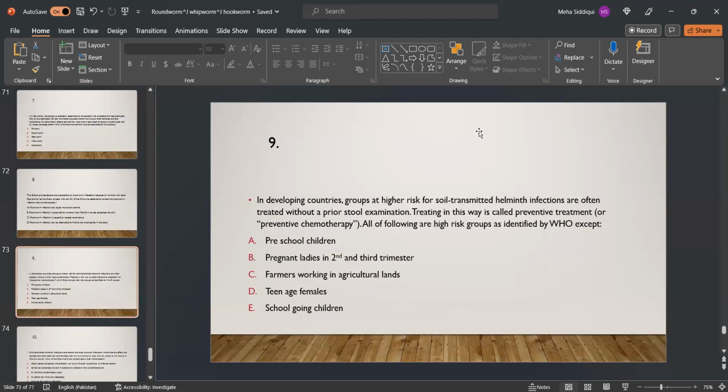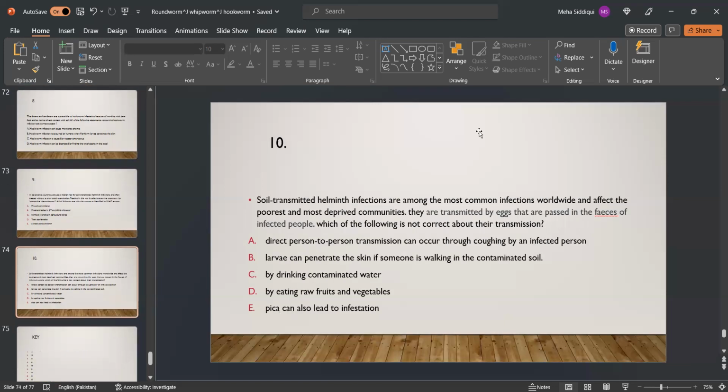MCQ number 9. In developing countries, groups at high risk for soil transmitted helminth infection are often treated without a prior stool examination. This is called preventive treatment or preventive chemotherapy. All of the following are high risk groups as identified by WHO except: A. preschool children, B. pregnant women in second and third trimester, C. farmers working in agricultural lands, D. teenage females, E. school going children. D is the right option.